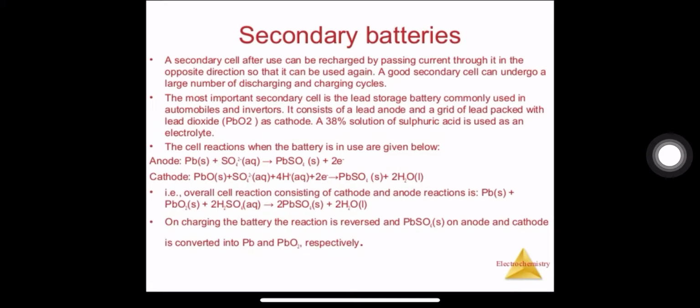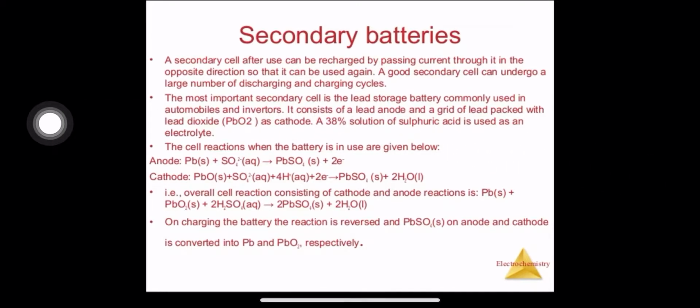I have already told you in the previous lecture that if any cell or battery is asked, you just have to draw a diagram if it is known to you. You have to mention the anode and cathode, the reactions taking place at anode and cathode, the overall reaction, and the voltage if it is known to you. Also mention what electrolyte you are using. If this much is mentioned, then you can get full marks for that battery or cell.